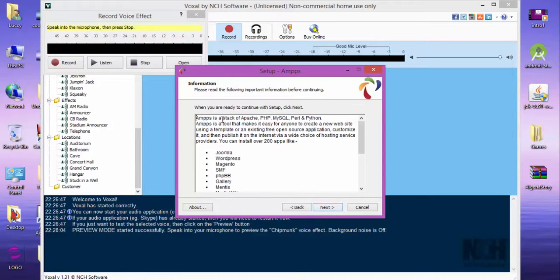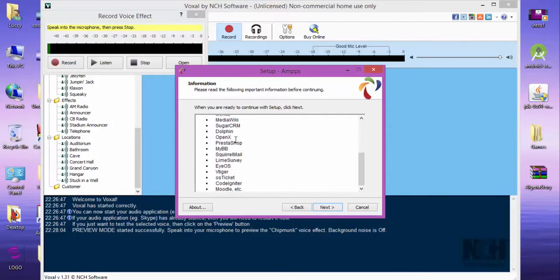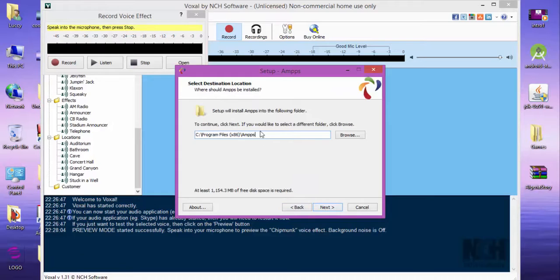It includes Apache, PHP, MySQL, Perl and Python. I didn't try Perl and Python. I already tried MySQL, Apache and PHP. I'm not interested in all this. I like to create my own frameworks and scripts. So we're going next. Make sure to give it your program files or your destination. If you want to change it, you can. There is no problem with this.